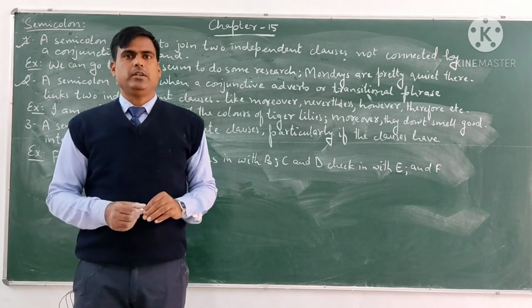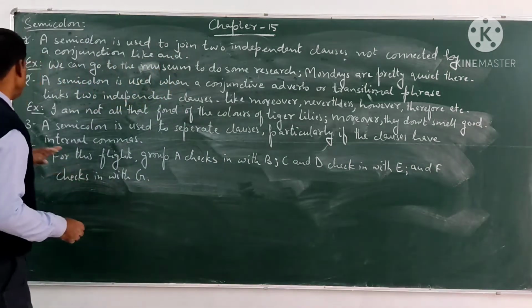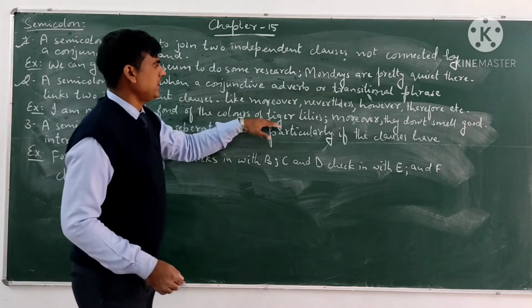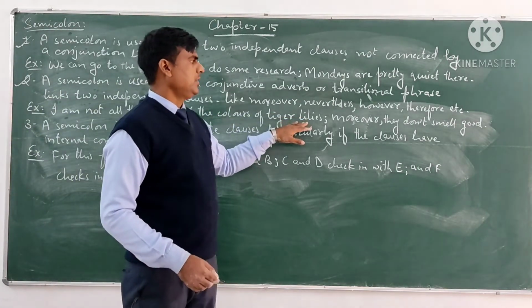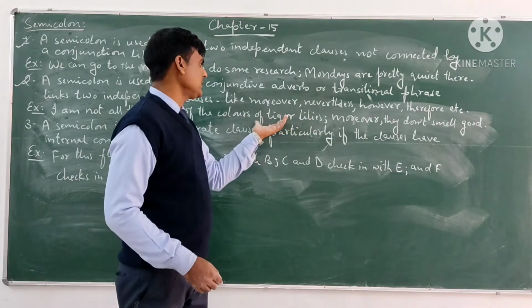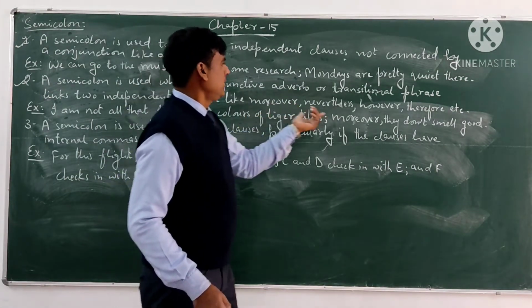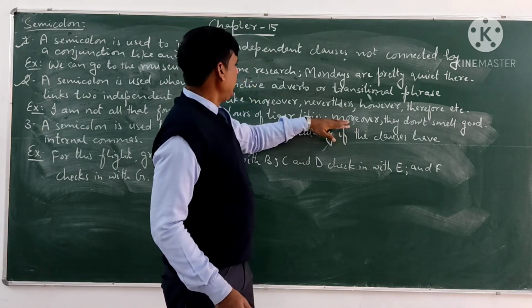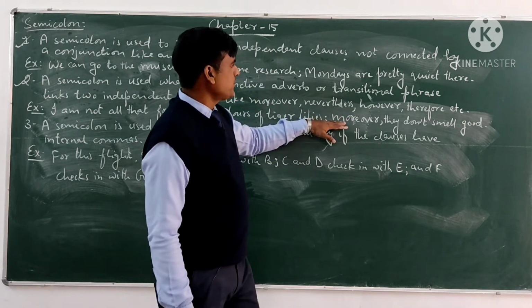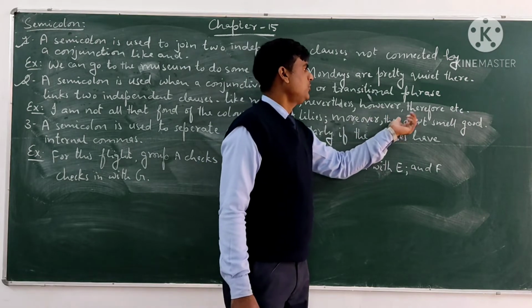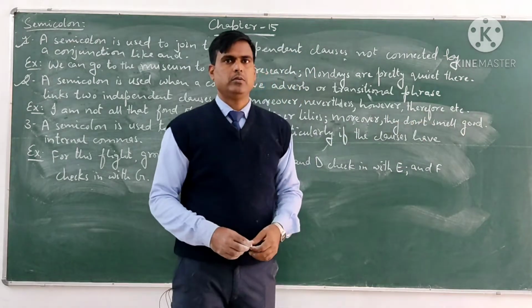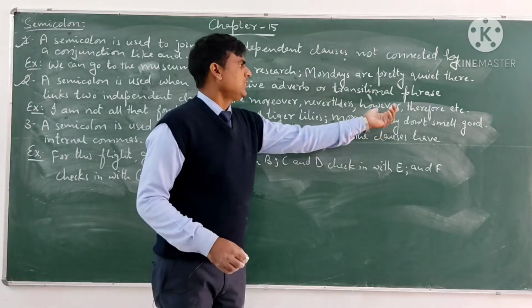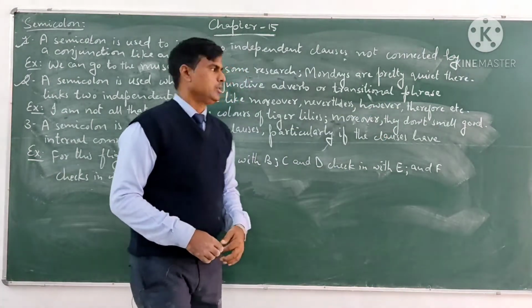For example, we can see here, I am not all that fond of the colors of tiger lilies, semicolon. This is one clause. Then, moreover, this is a conjunctive adverb, moreover, comma, they don't smell good.